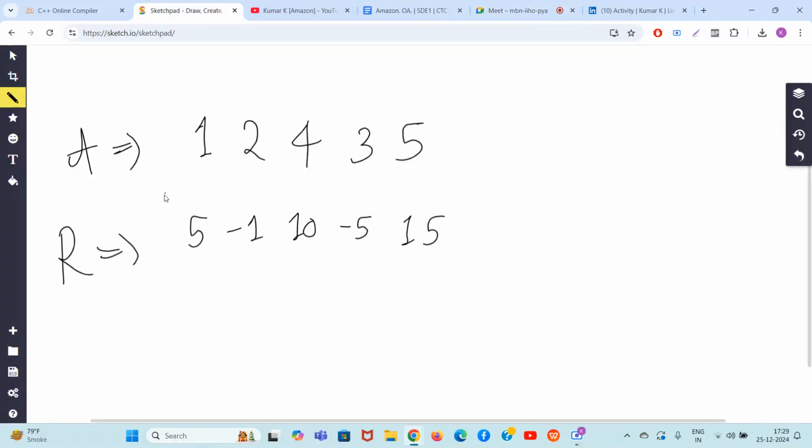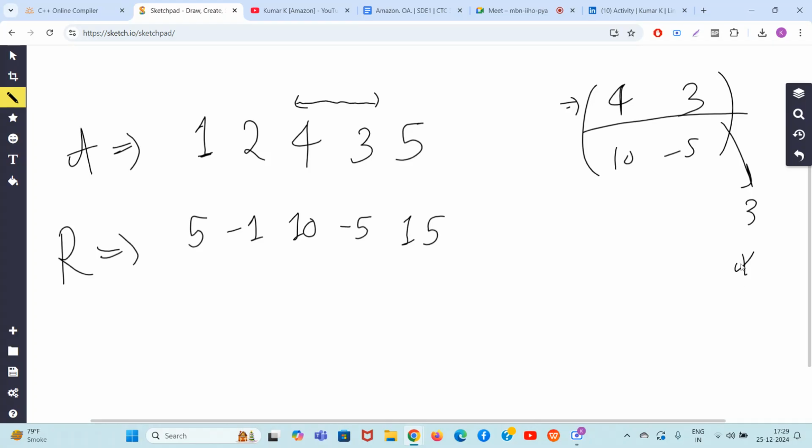So now, how do we demystify and solve this hard unseen DSA problem? Guys, what subset should you choose to get the best answer? Someone might say, sir, what if I choose 4 and 3? So what will be the answer if you choose 4 and 3 in your subset? 4 here, 3 here, 10 here, minus 5 here. Guys, what is the minimum value in 3 and 4? It's 3. And for the R elements, you have to take the sum of the subset. So 10 minus 5, 5. So 3 into 5 is 15.